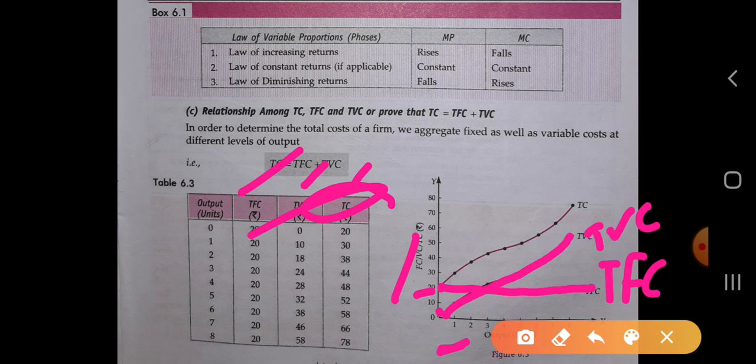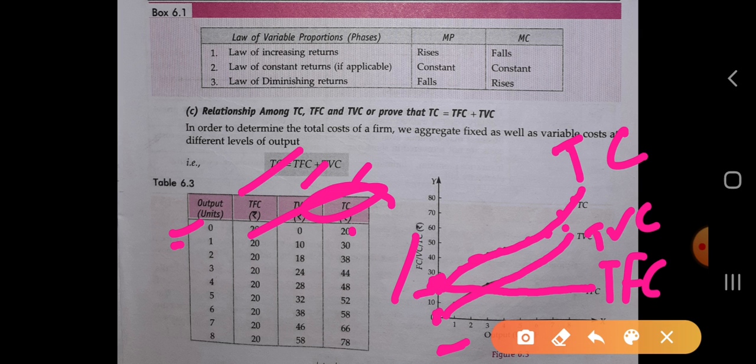So at the 0 level of output, the TC is 20, so we will start from it here, because at 0 level of output, the TC is 20. So the first point will be here. Next, at 1 level of output the TC is 30, and next 2, 38, 44, 48, 52, 58, 66, 78. So we will join it and know the value of the total cost.